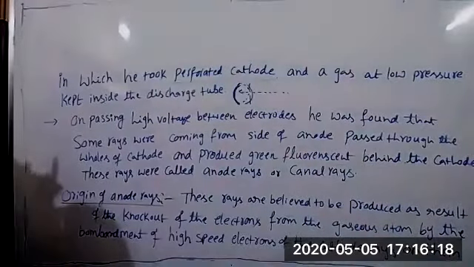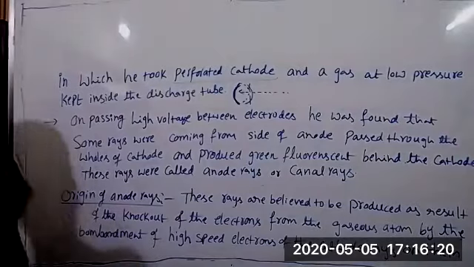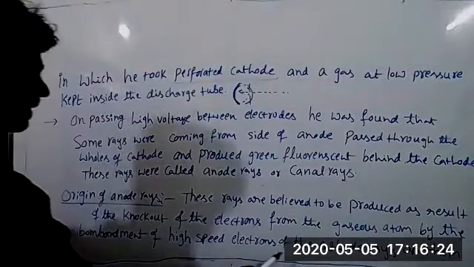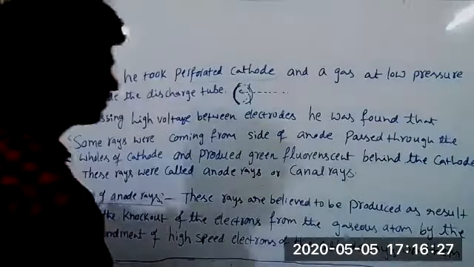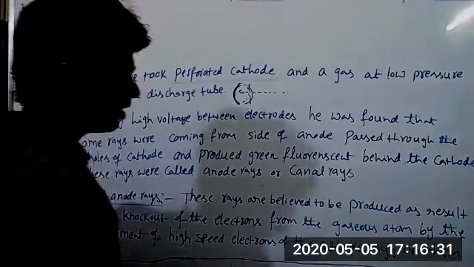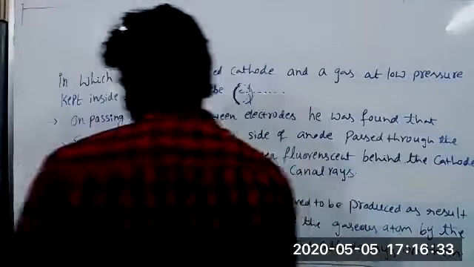Sir, can you repeat the last sentence of origin of anode rays? Bombardment of high-speed electrons of the cathode rays on them. Okay. Thank you, sir.